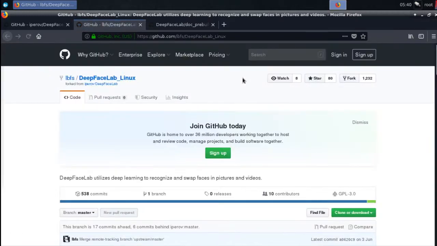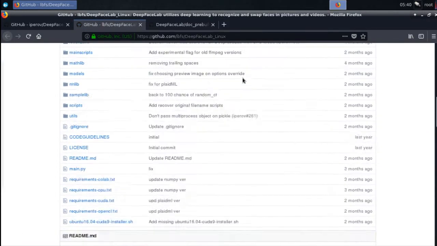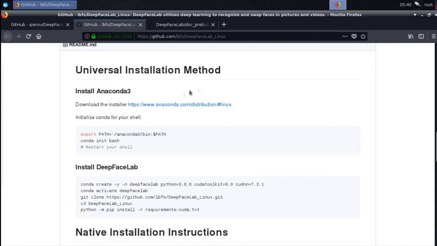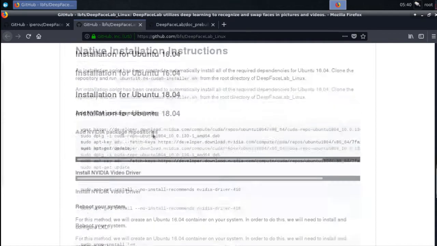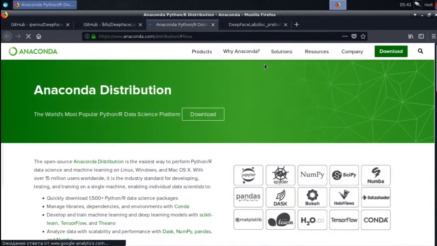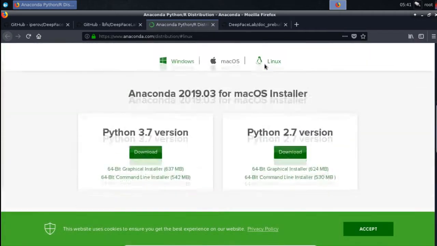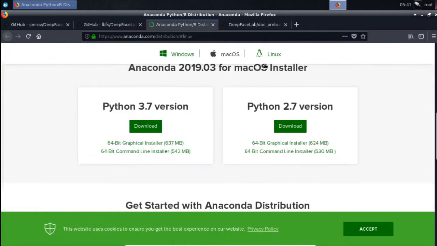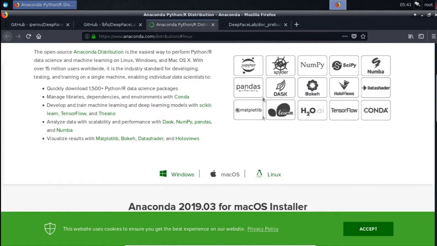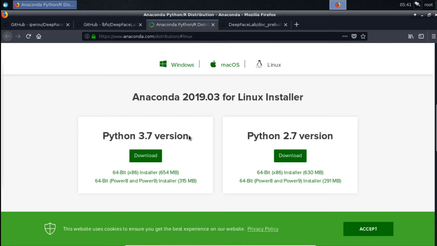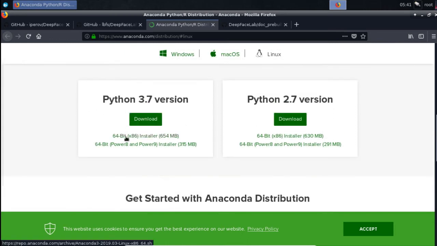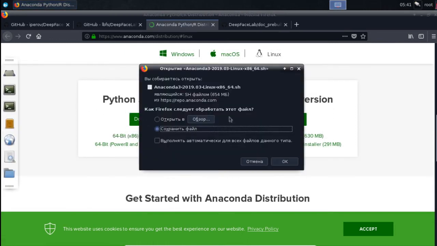At the beginning, we need to install dependencies. There are several options available. I'll show you the simplest one. First, we need to install Anaconda version 3. Anaconda is a free and open distribution of the Python programming language for scientific computing, machine learning applications and large-scale data processing, whose goal is to simplify project management.